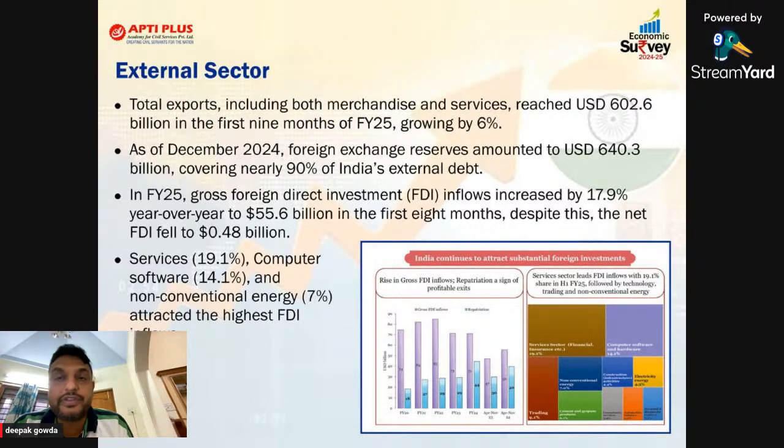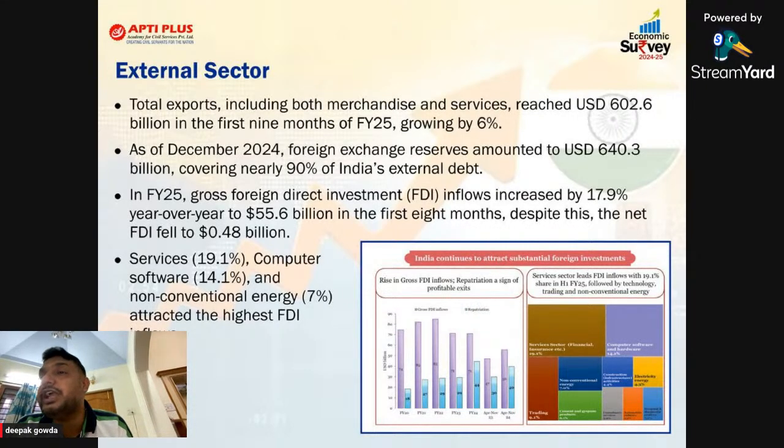But as we know, this is the data related to December. From the month of January, there has been a foreign capital outflow. Why? Because of the American economy, because of Trump and all this. If you take the data of January, there is a decrease of forex reserve from 640 to what? Maybe it will reduce to 620 or 610 or maybe 600. But again, every day it will change. Every day it will increase and decrease. So we need not worry, but just have the data that the economic survey has given.